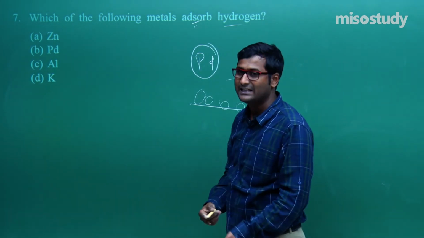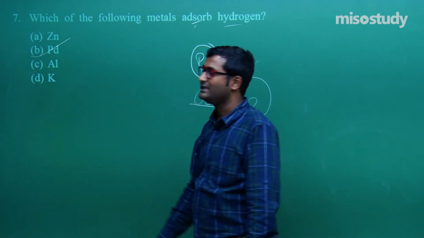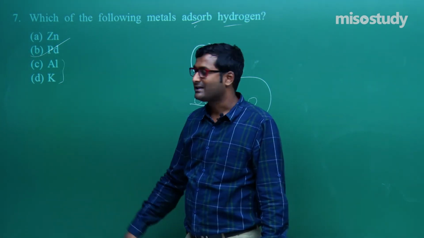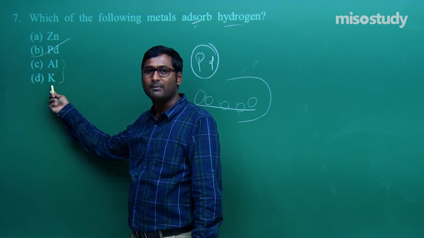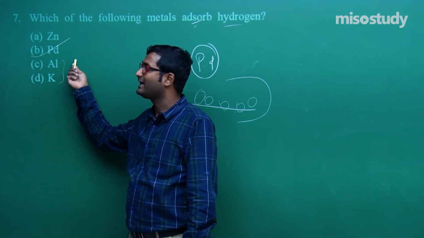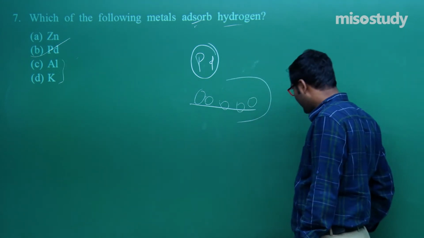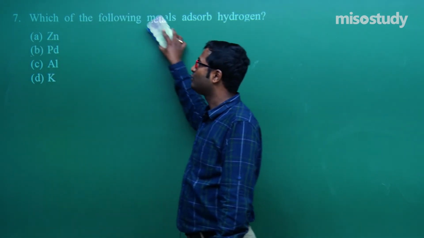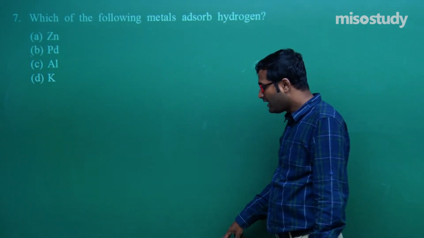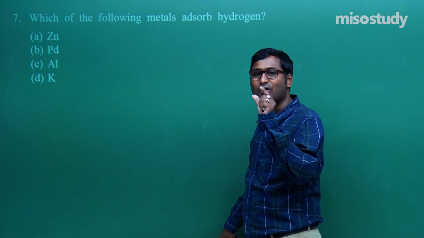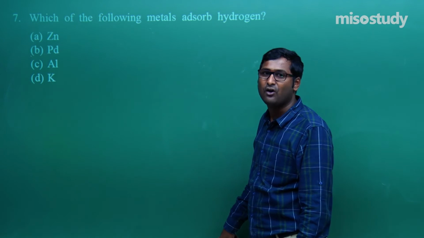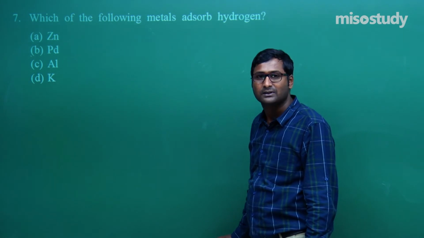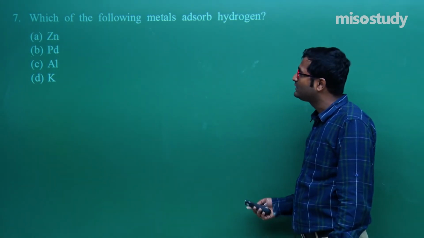So in this case, directly we can say Pd. Why palladium? Why not Al and K? These don't have d block, and in this case there is involvement of d block, due to this reason they trap small molecules like hydrogen, carbon, nitrogen into their interstitial sites and form interstitial compounds. So in this case, which metal? That is palladium. Clear, friend? Now let's move to the next question.